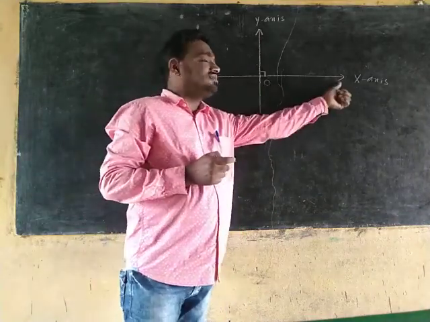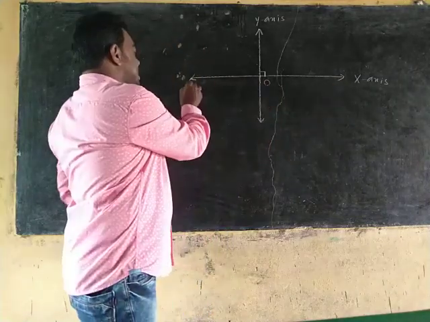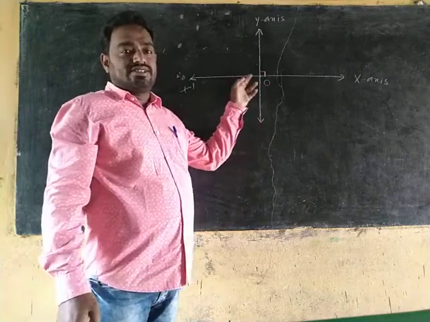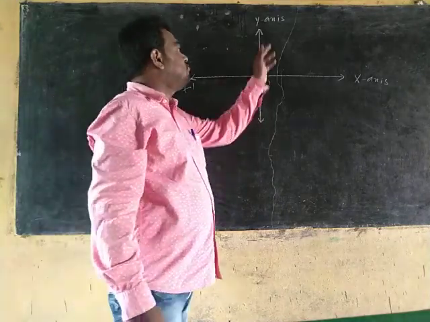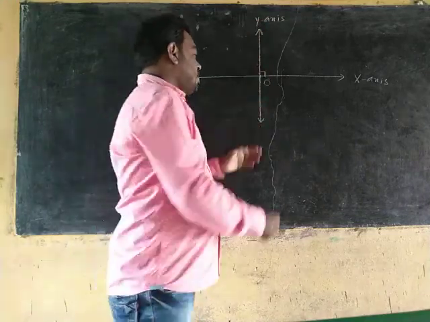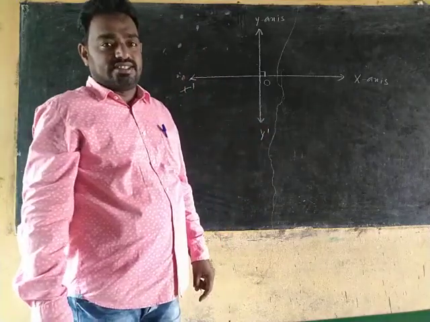OX dash is called the negative x-axis. OY is called the positive y-axis. OY dash is called the negative y-axis.